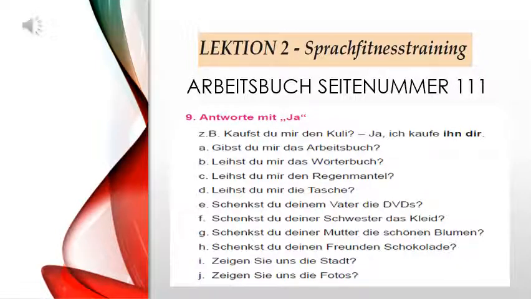So if you directly see in the table, the DVDs will be accusative, so sie will come. Otherwise, you can also keep in mind that if an object is in plural, you can use the personal pronoun sie. And to him we are giving the DVDs, so to him will be ihm. Okay. So: Ja, ich schenke sie ihm. Similarly, you are supposed to solve the remaining sentences. You write the answers of the remaining questions. We will discuss the answers in our live class.